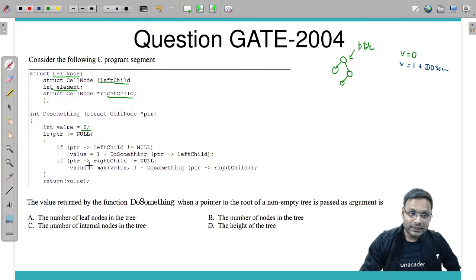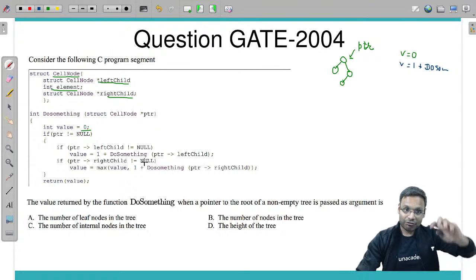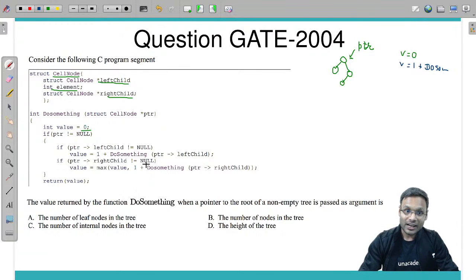And if pointer ka right child exists, after that we are checking if pointer's right child exists. So if pointer's right child exists, means it is not null, then we are calculating value equal to max of value comma, value means the previous value which we calculated by the left subtree call. So value is equal to max of value comma 1 plus doSomething.